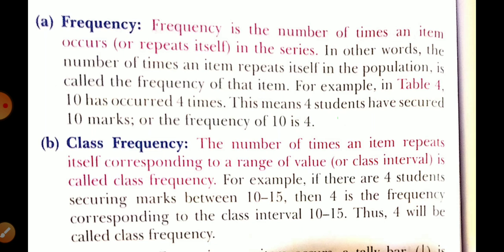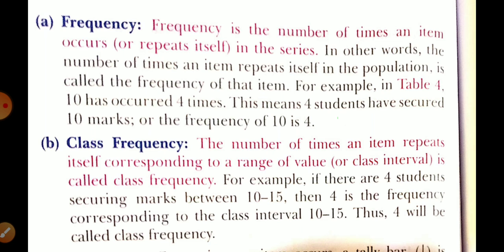For example, 10 has occurred 4 times. So this means 4 students secured 10 marks, or the frequency of 10 is 4, यानी कि there are 4 students who have gained 10 marks. तो the repetition of 10 marks is 4 times. So frequency is related to how many times a value is repeated.